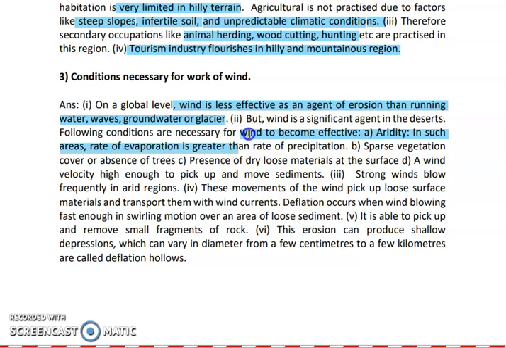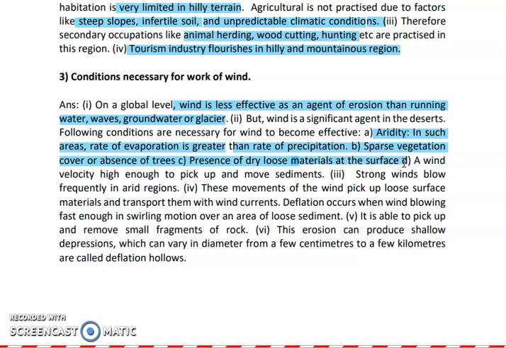The first thing is aridity, which increases the rate of evaporation. Basically, wherever the moisture in the air is more, the wind cannot blow fast and cannot carry more. So the rate of evaporation should be more than the rainfall, precipitation or snowfall. Next is sparse vegetation. There should be no obstacle in between. There should be an absence of trees, so that wind can blow continuously if it wants to create any type of erosion. Next is presence of loose material at the surface.